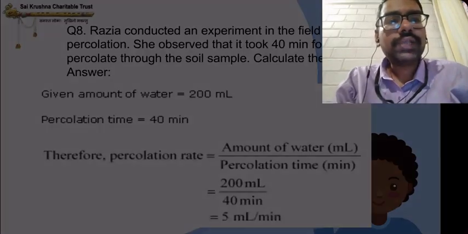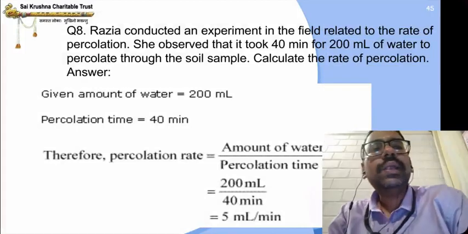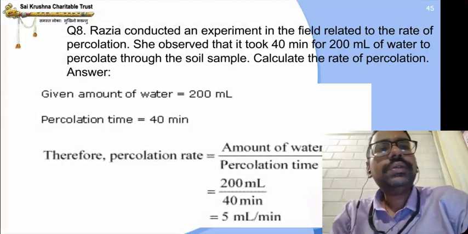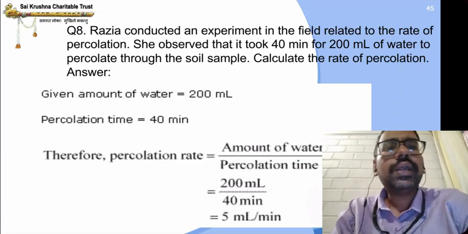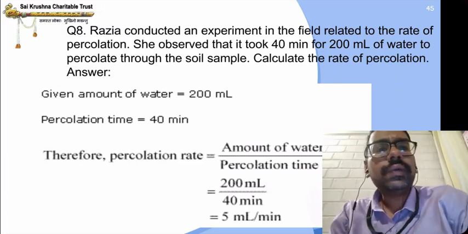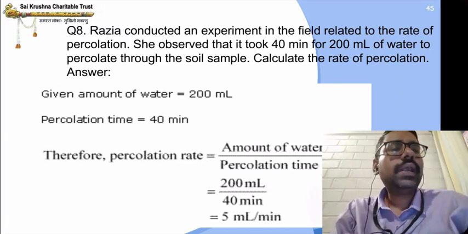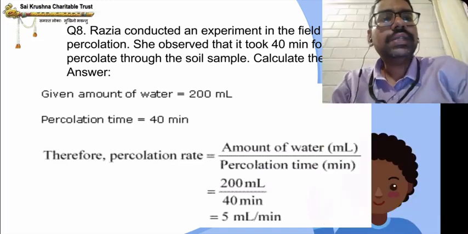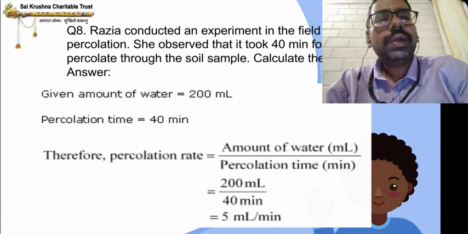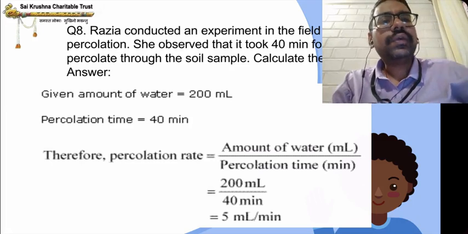Now we have a problem on percolation rate. Razia conducted an experiment in the field related to the rate of percolation. She observed that it took 40 minutes for 200 ml of water to percolate through the soil sample. Calculate the rate of percolation. Given amount of water is 200 ml. Percolation time 40 minutes. What is the formula for percolation rate? Amount of water, that is in milliliter, divided by percolation time in minutes. Answer: 200 ml by 40 minutes is 5 milliliter per minute. Milliliter per minute is the unit for percolation rate. Okay.